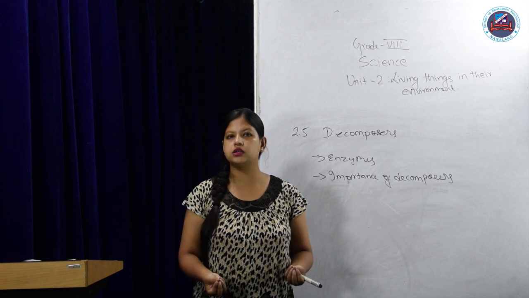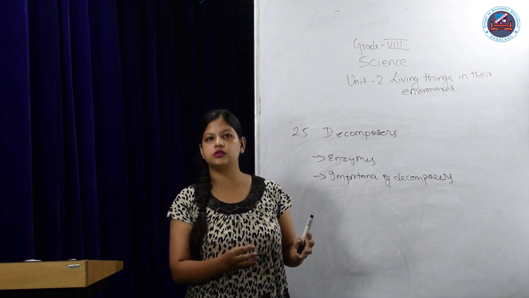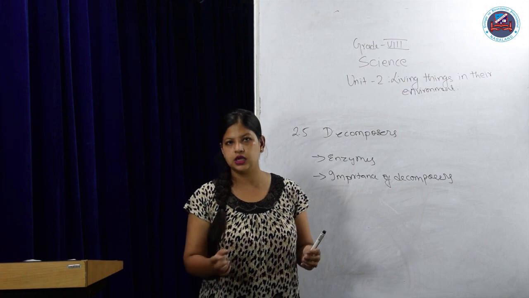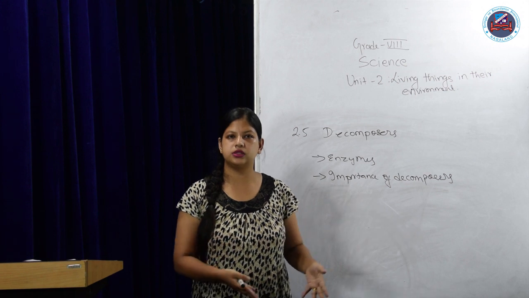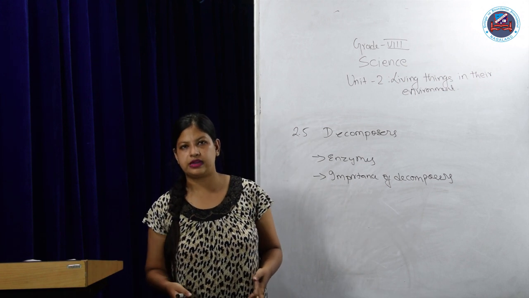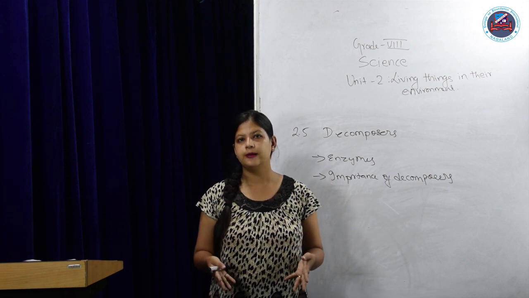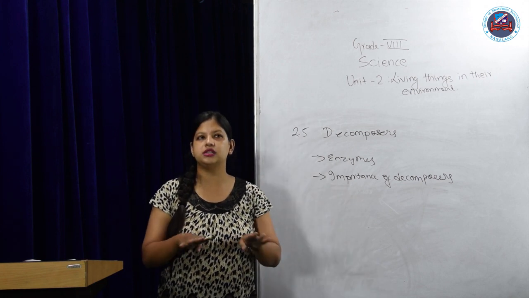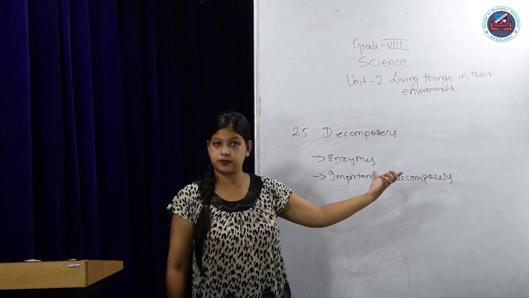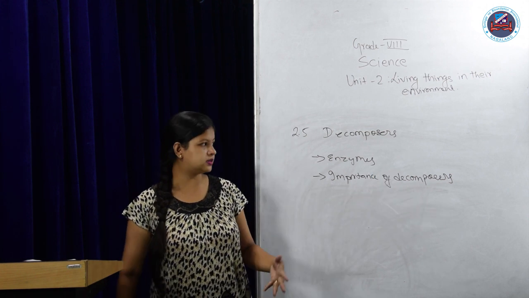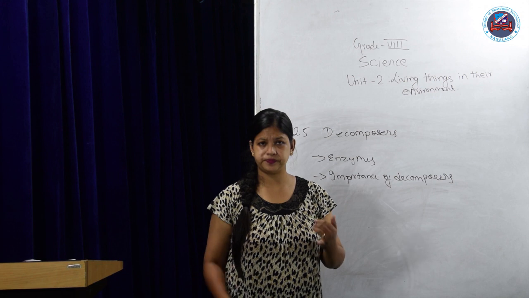Whatever is not required for its body is left out in the form of gas or nutrients, which are further taken up by plants. This is how decomposers decompose dead plants and animals in nature, which helps to maintain ecological balance. Balance exists because of decomposers. So from here you can understand the importance of decomposers.